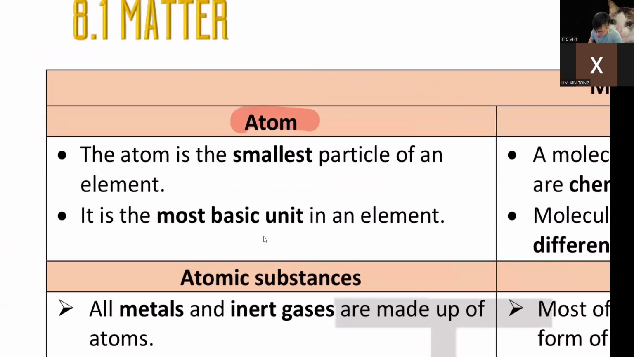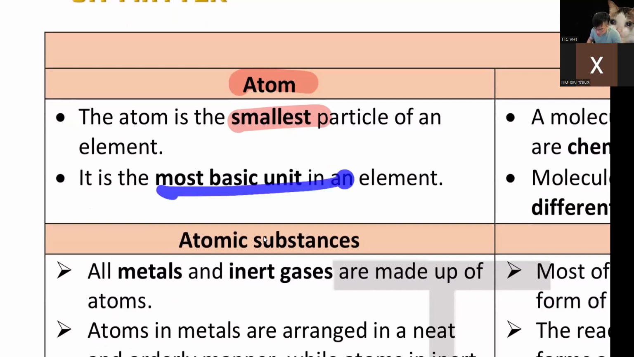Atom is the smallest particle of an element, right? If you take things apart to the smallest point, that is your atom. So it is the most basic unit in an element. Just think of Lego. If this world is made of Lego, and you take the Lego to the smallest piece until you cannot take it apart anymore, that is your atom. So atom is the smallest thing in the world.